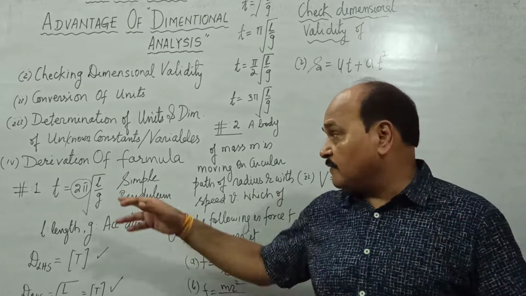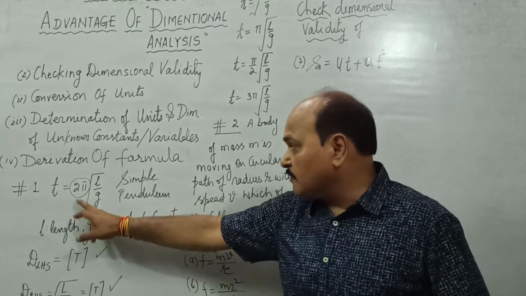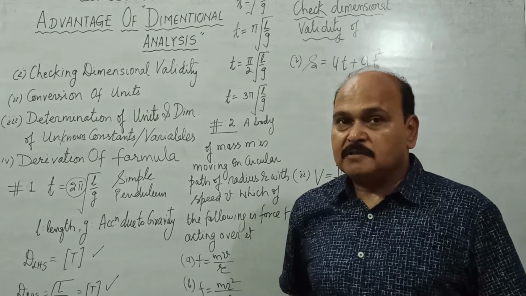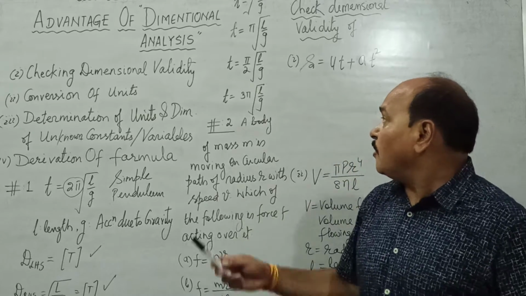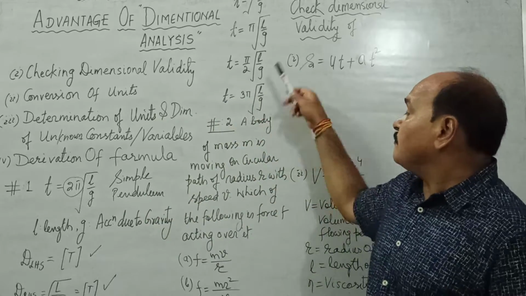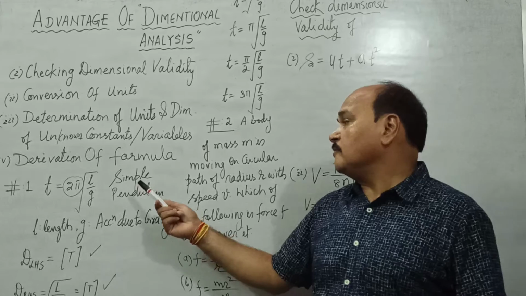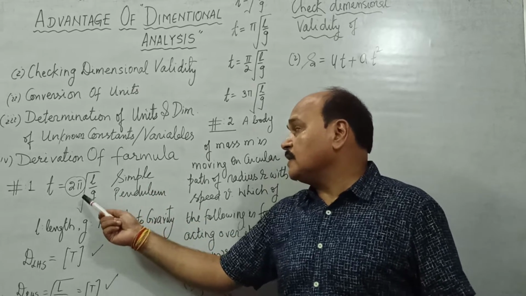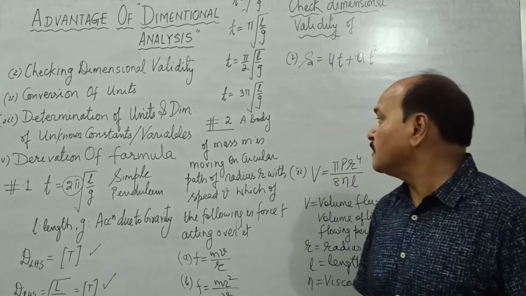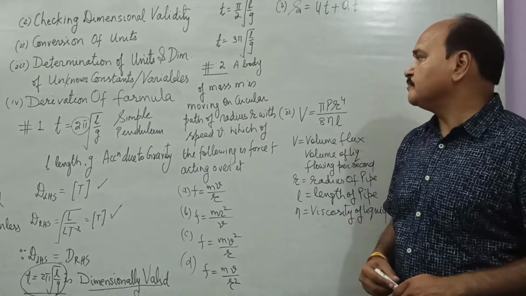Of course, when we derive this formula by its basic derivation, there we come to know what is the value of the dimensionless constant. So, out of these 5 formulas, we cannot say which of the 5 formulas is correct until we know that the dimensionless constant has value 2 pi, and that is the correct value of dimensionless constant. So this is example number 2.